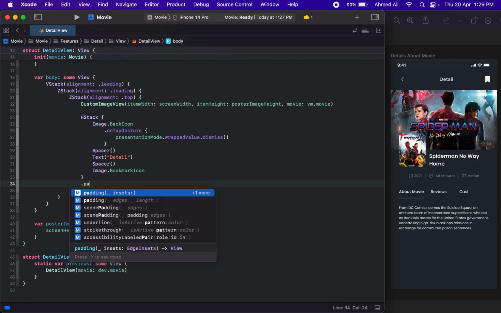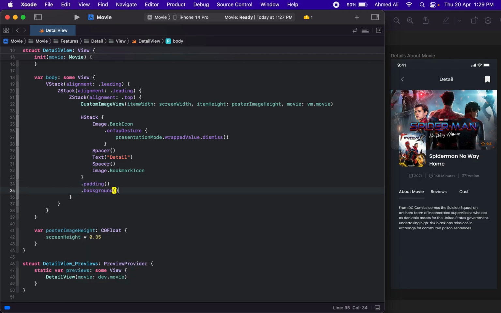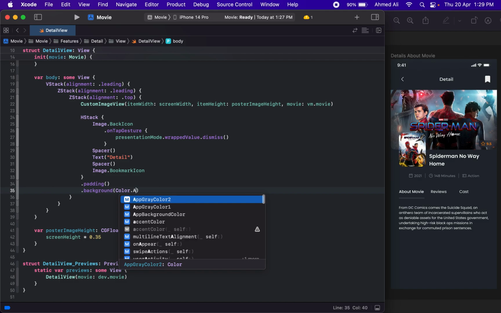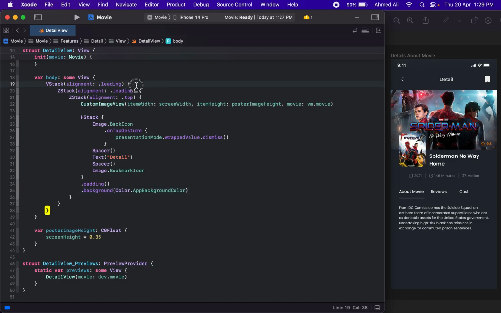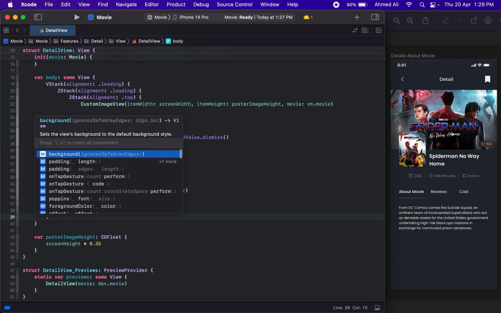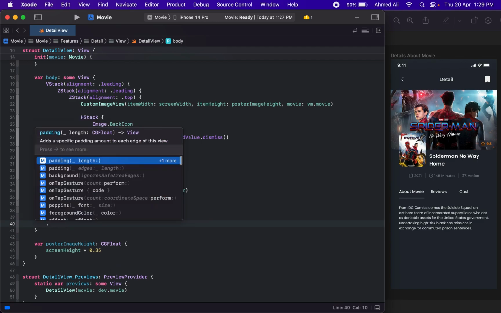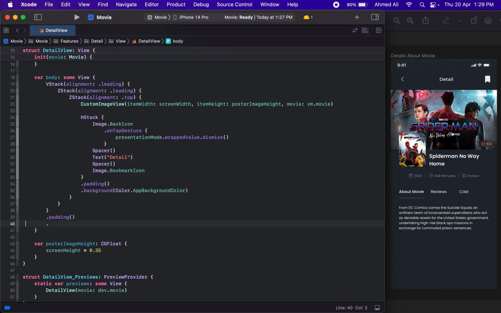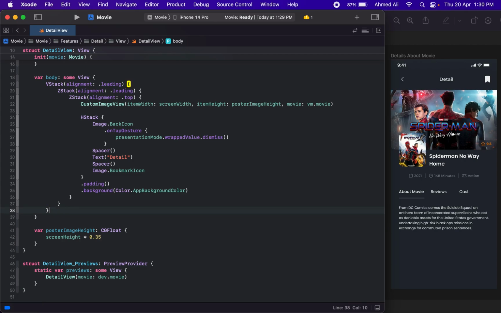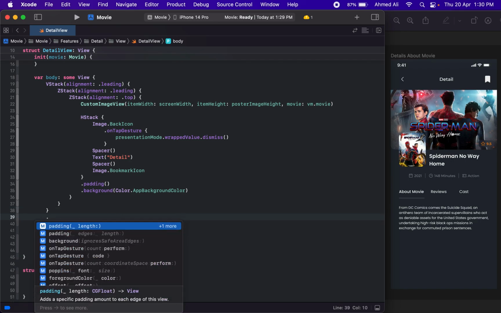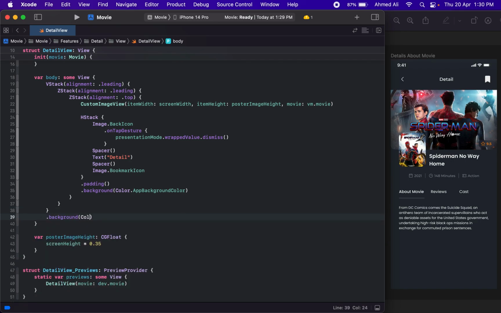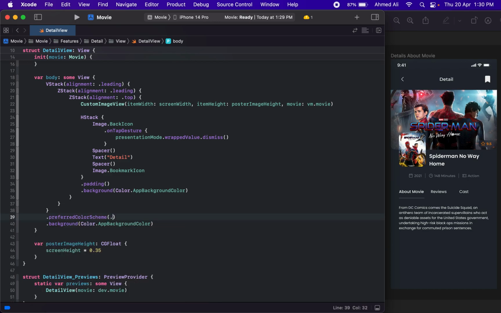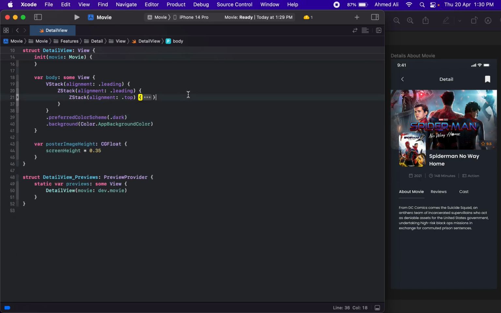Then we might need padding and a background. The background should be the same as the app background, and we also need to give a background to this VStack, so maybe have a padding, or yeah, I guess we don't need padding because we have this image that utilizes the full width. So for now I guess we can only apply the background. Yeah, and then we just need to have the preferred color scheme as dark. So that's it for this ZStack.